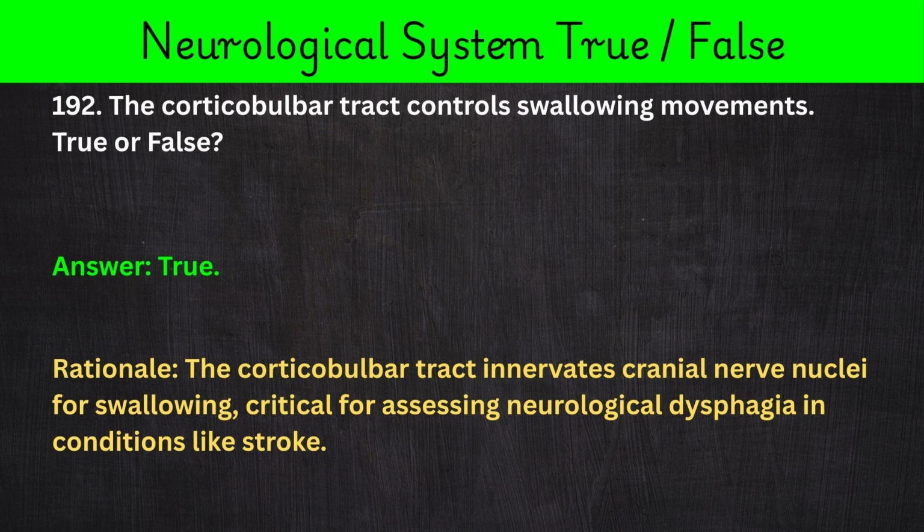192. The corticobulbar tract controls swallowing movements. True or false? Answer: true. Rationale: the corticobulbar tract innervates cranial nerve nuclei for swallowing, critical for assessing neurological dysphagia in conditions like stroke.